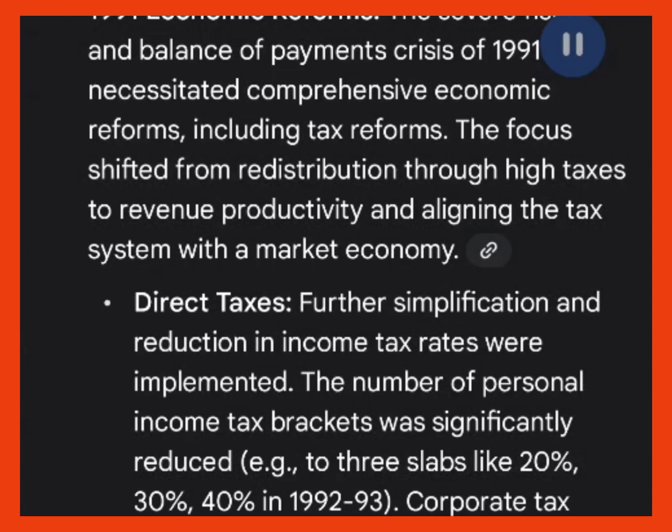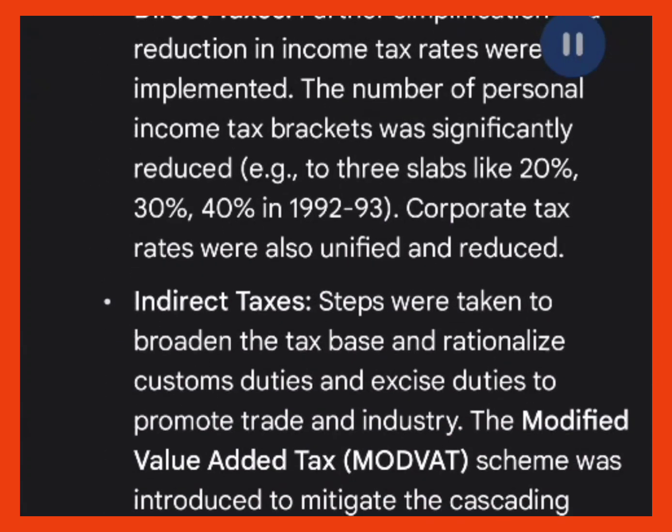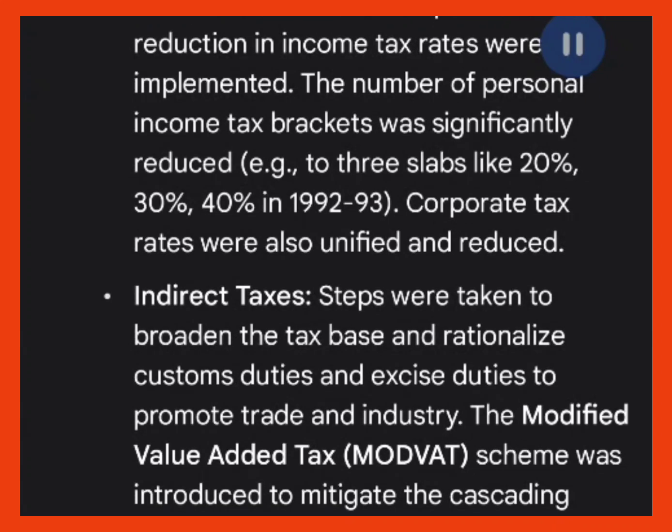The focus shifted from redistribution through high taxes to revenue productivity, and aligning the tax system with a market economy. Direct taxes, further simplification and reduction in income tax rates were implemented. The number of personal income tax brackets was significantly reduced, e.g., to 3 slabs like 20%, 30%, 40% in 1992-93. Corporate tax rates were also unified and reduced.